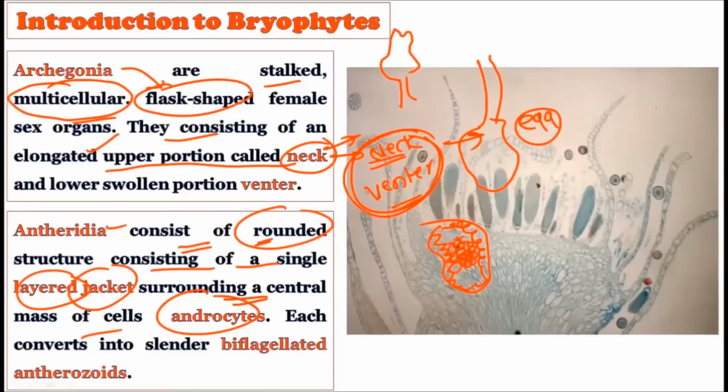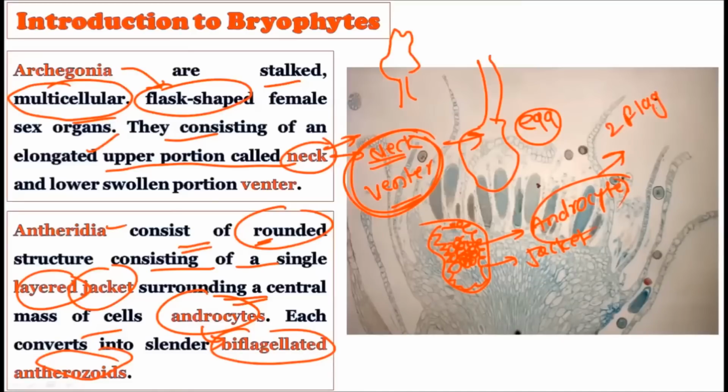This jacket preserves the male gametes, called androcytes. Each of these androcytes is converted into a biflagellated antherozoid, having two flagella.